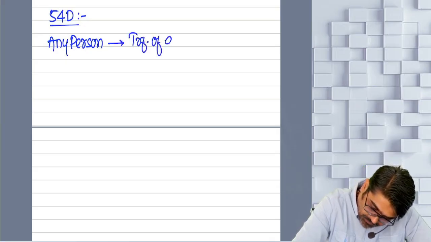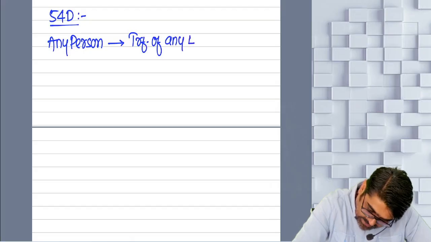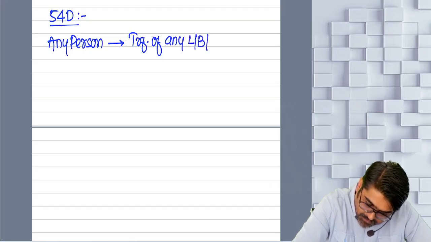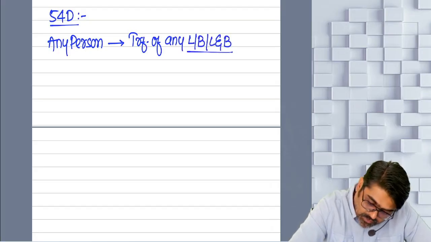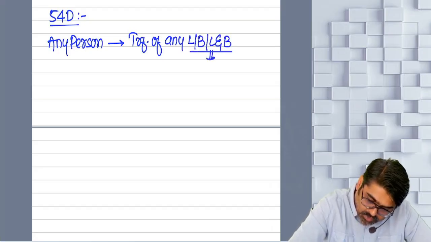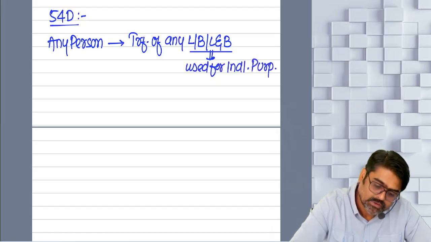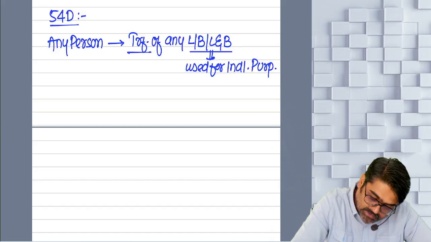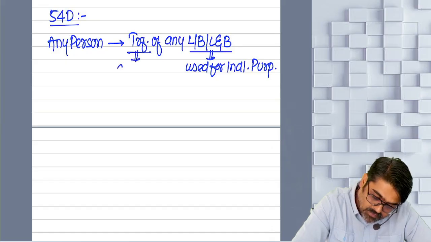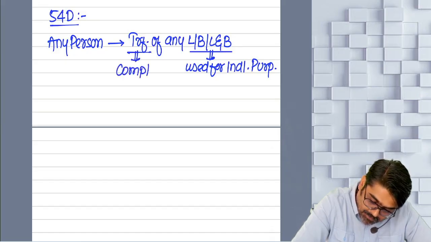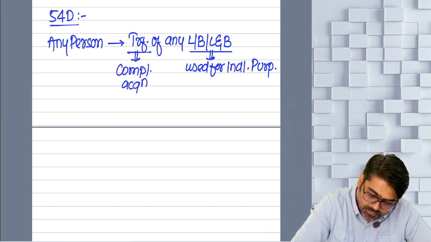transfer of any land or building or land and building which was used for what? Industrial purpose. And the transfer is taking place by way of compulsory acquisition only.